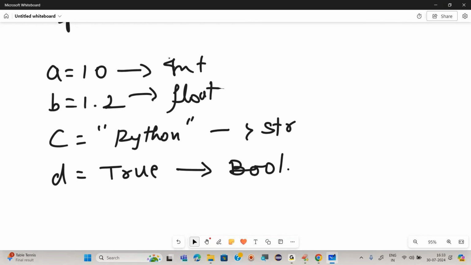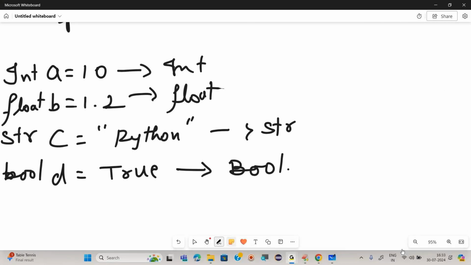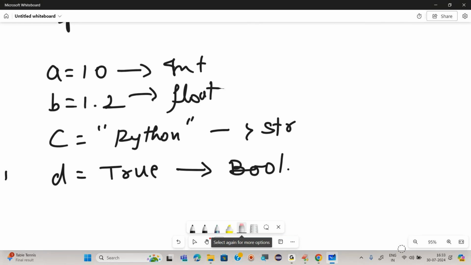But did you notice that before writing this, I am not using any kind of int of a, float of b, string of c, or bool of d? Did I write that? No, because Python is one of the dynamically typed languages. What does it mean? While initializing the variable, we do not need to declare the data type.